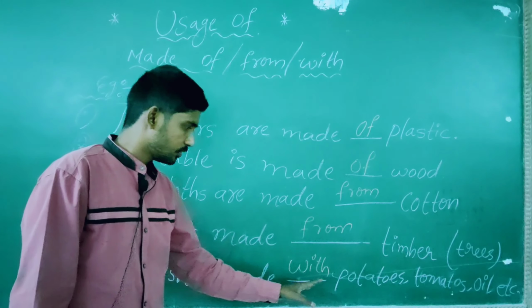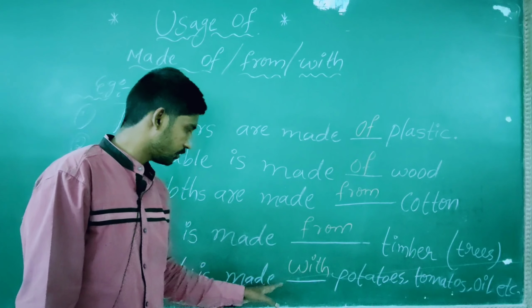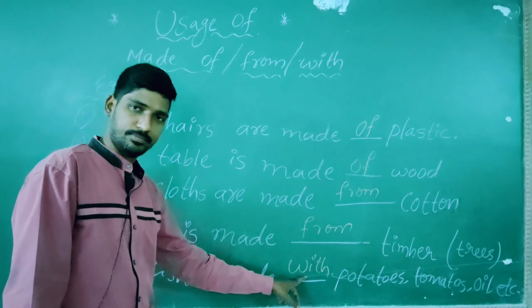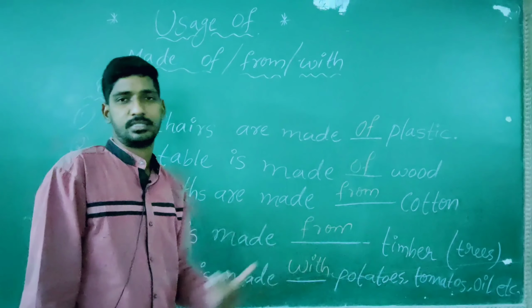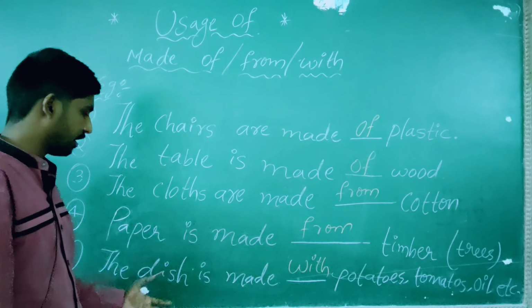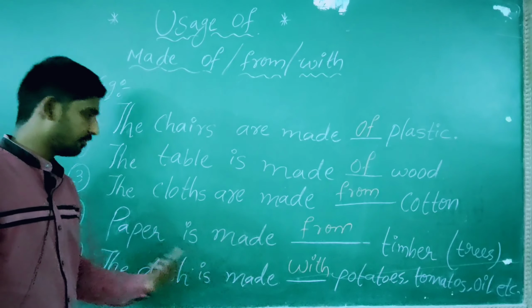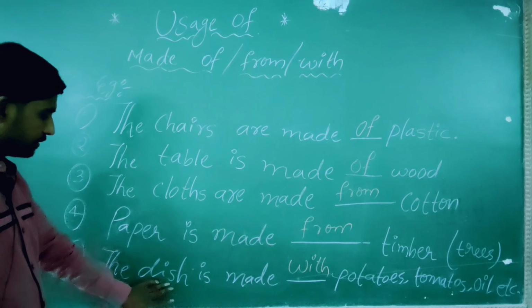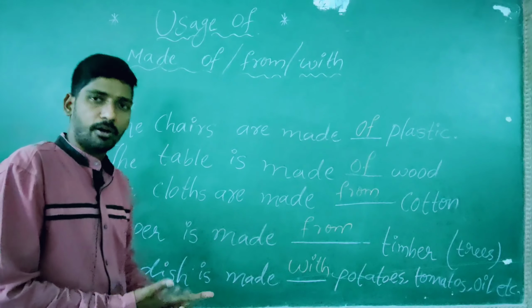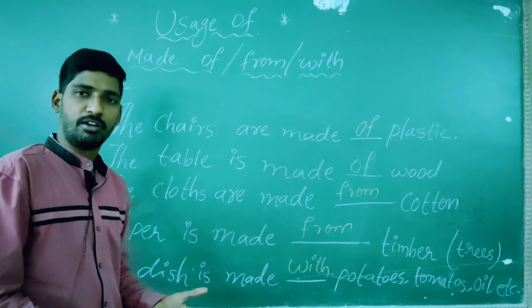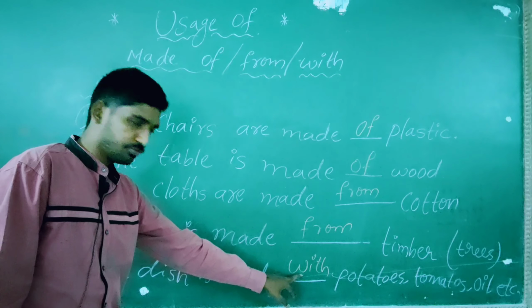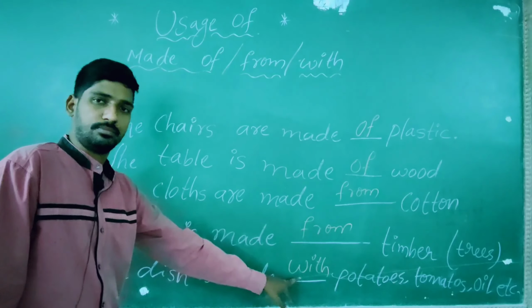Okay, so we have to go with with. Because there are many ingredients, many parts involved for making something. If more than one are involved, you go with with.